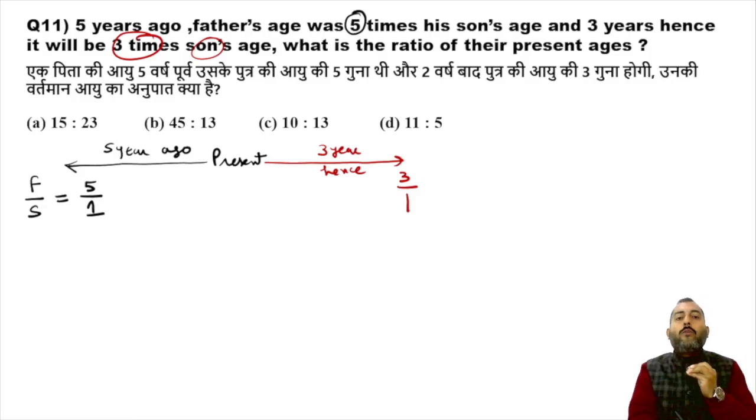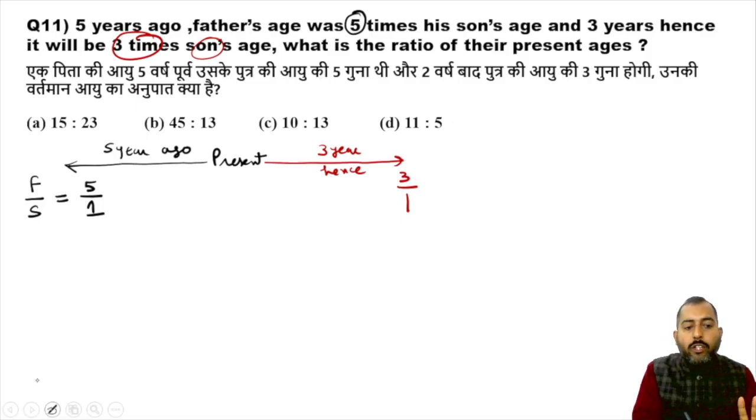Now, if you talk about two people in the past, in the present, in the future, the difference of their ages always remains constant. Remember it. If you compare your age with your father's 10 years ago, that age difference is present now and in the future. If you are 20 years younger than your father, you were 20 years younger in the past, you are 20 years younger in the present, and you will be 20 years younger in the future also.